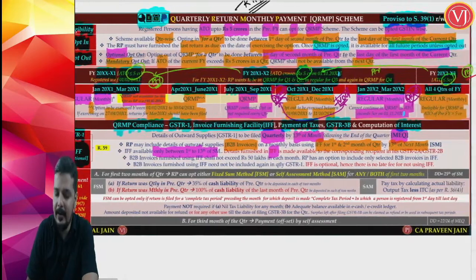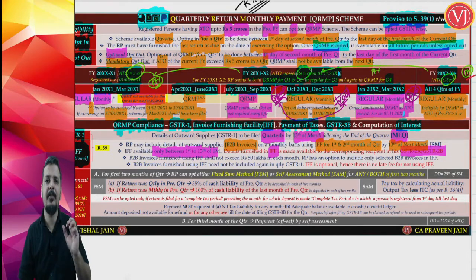Whatever details you furnish in your invoice furnishing facility will be reflected in the recipient's GSTR 2A and 2B for him to take the credit. Now, understand that unlike your GSTR 1, if you are not filing GSTR 1 within the due date, you can file later. But the invoice furnishing facility you have to file only between the 1st of the next month till the 13th of the next month. After that, even if you want, you cannot file the invoice furnishing facility. There are certain special features of the invoice furnishing facility. First, it is optional.